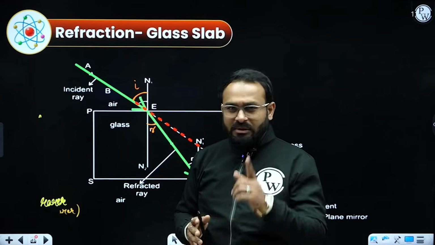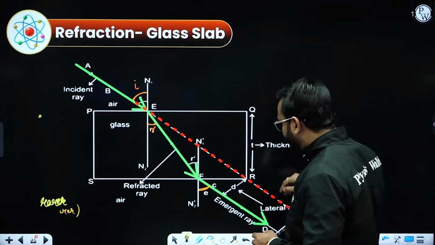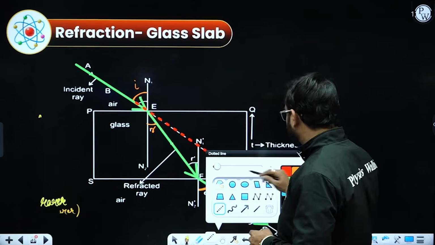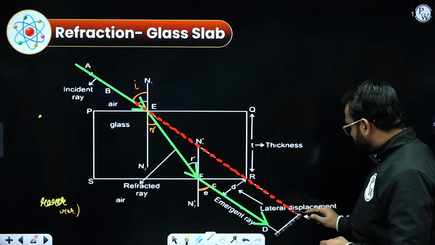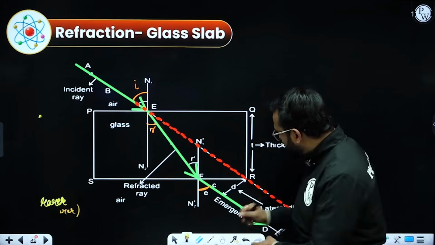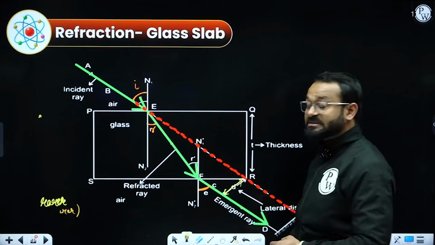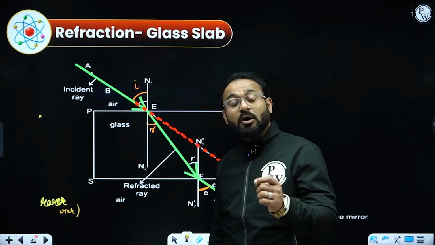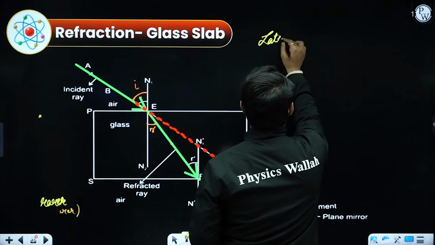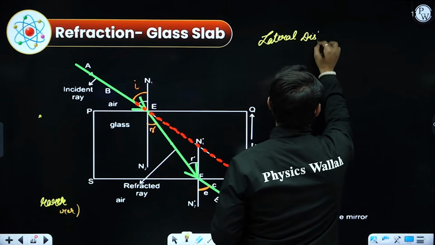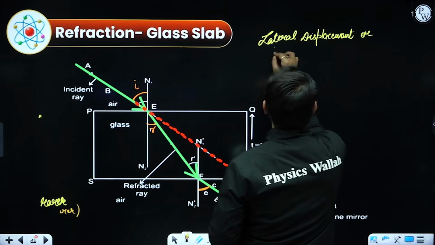How did I get to know? Let's have a look. If I extend the original incident ray, just like here, I can see these two lines are parallel to each other, and these two parallel lines give us a value called lateral displacement. What is it going to give us? Lateral shift or lateral displacement.